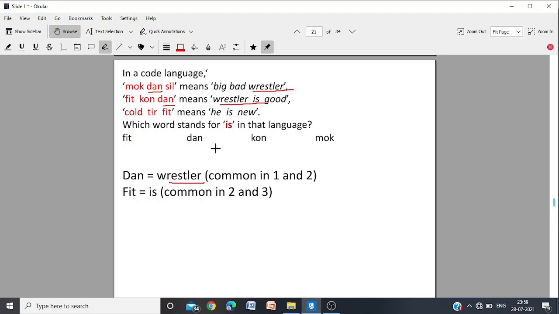Now we have wrestler is good, and he is new. In 2 and 3, is, the word is common, and the only word common we find is fit. Fit is common here and also here, and in both the cases we have the word is. So fit is is, which is common in 2 and 3. Here is, and here is, and here also you have fit, and here also you have fit. So the answer will be fit stands for the word is.